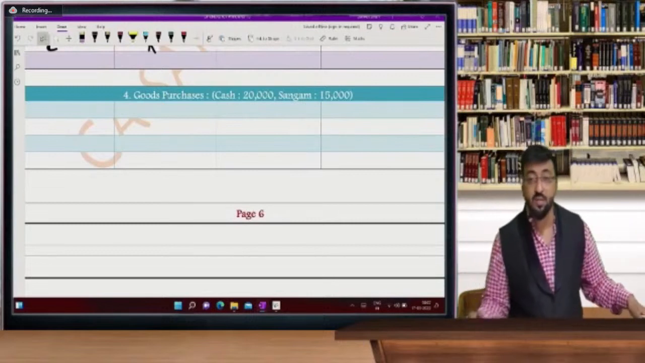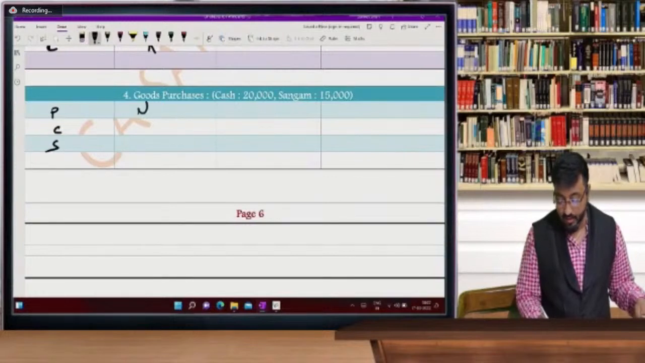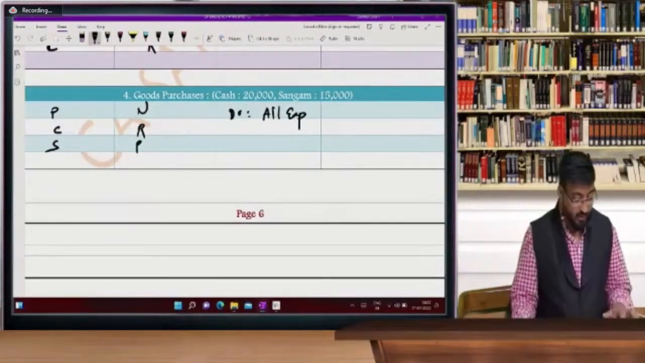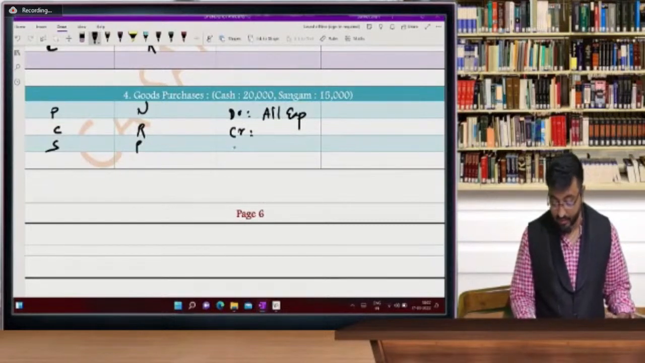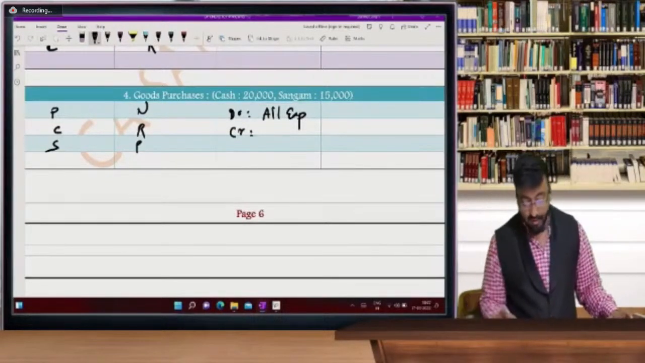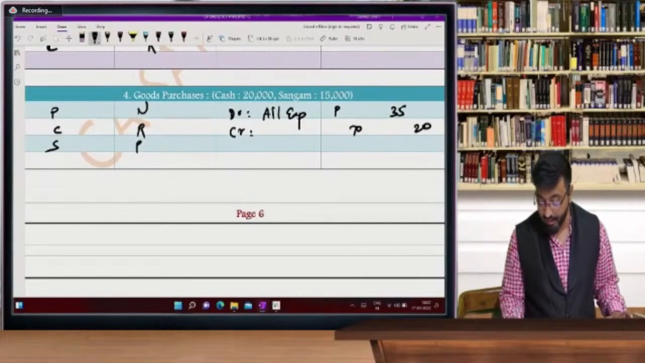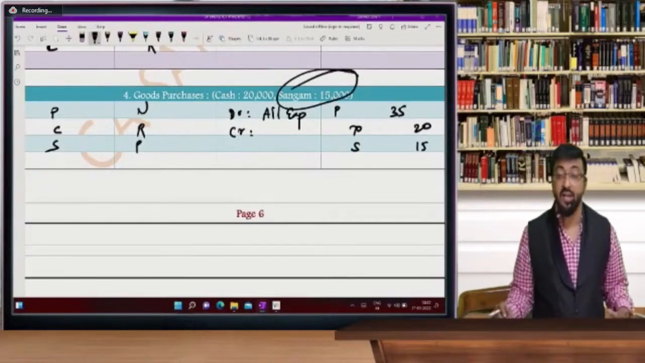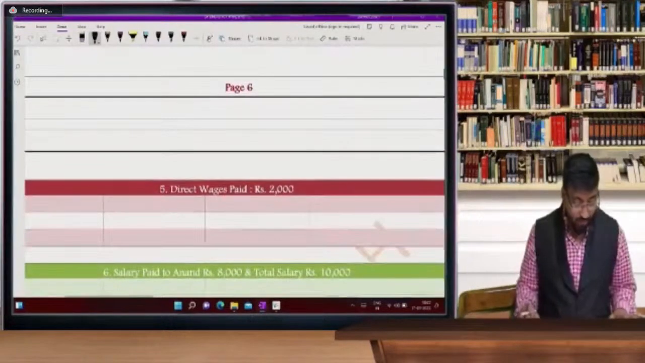So goods purchased for cash and Sangam. So purchases account, cash account and Sangam account. Purchase is a nominal account, cash is a real account, and Sangam is a personal account. So purchases debit, all expenses that we are going to give debit for expenses account. After expenses, cash is a credit, goes out, and Sangam is a creditor. So here purchases account debit, purchases 35,000 to cash 20K, and Sangam 15K. So Sangam is a creditor in our books and he will be shown under the head trade payable. Okay, so trade payable will be the head.